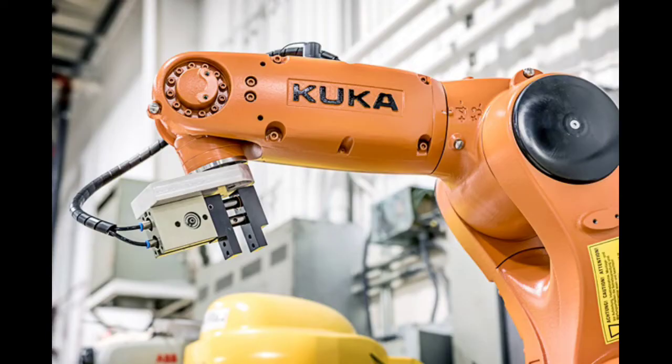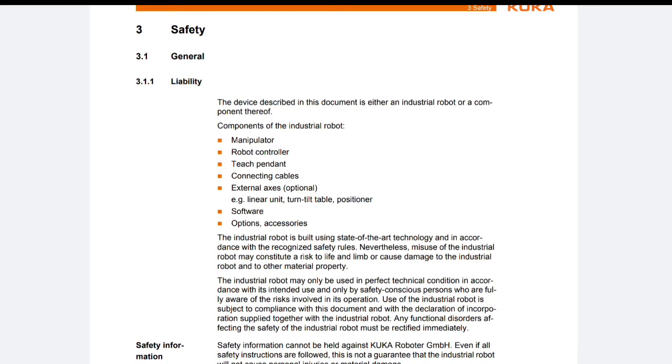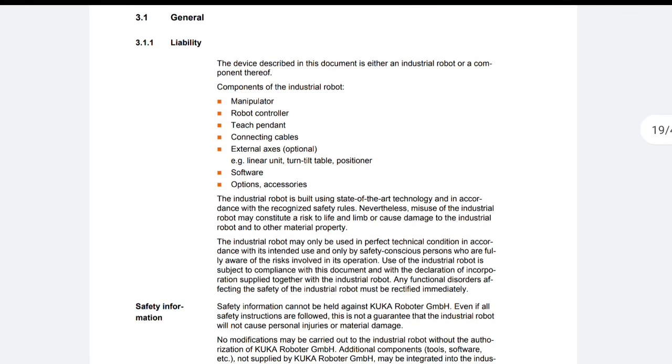Today we're going to discuss the safety of this product. So let's continue. General safety, liability. The device described in this document is either an industrial robot or a component thereof. Components of the industrial robot: manipulator, robot controller, teach pendant, connecting cables, external axes. Examples are linear unit, turn-tilt table, positioner, software, options, accessories.